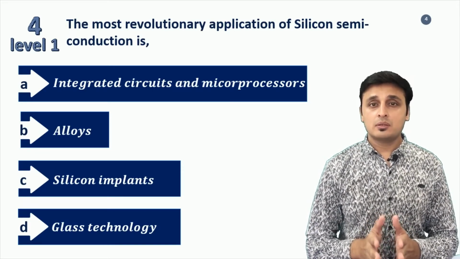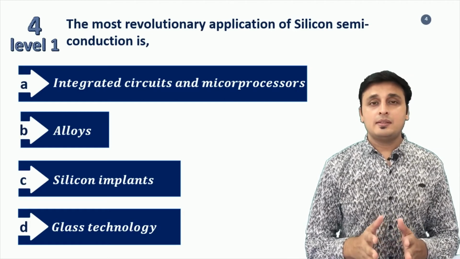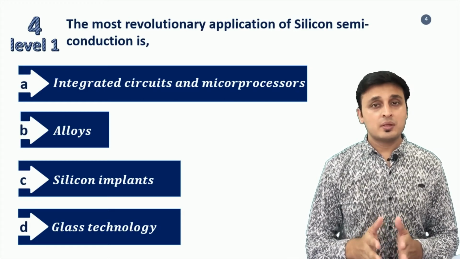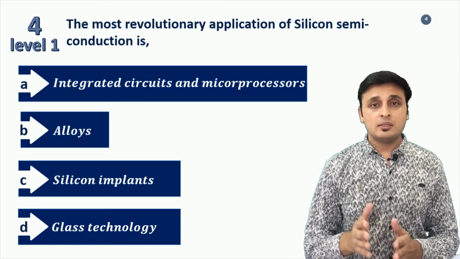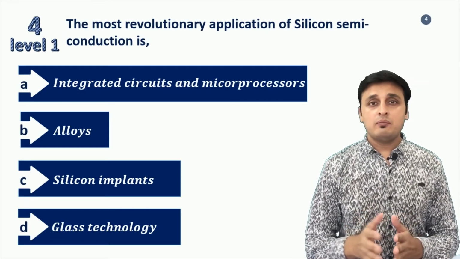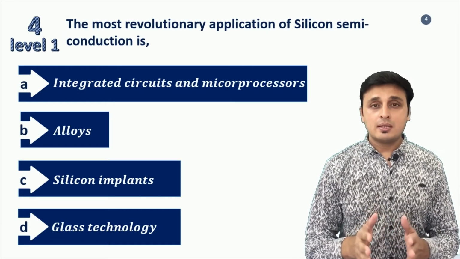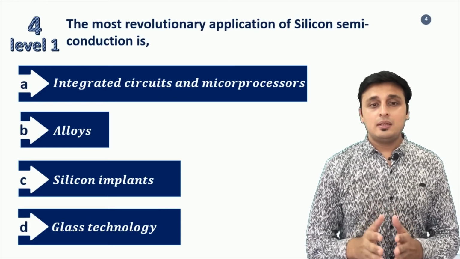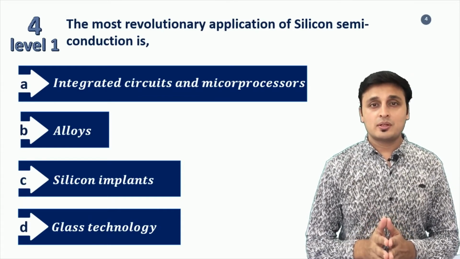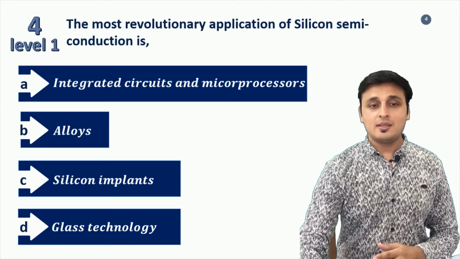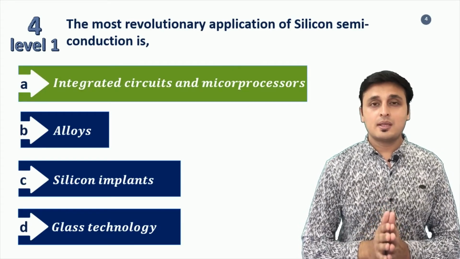Microprocessors are the part of the computer, the whole computer, and this is a great and revolutionary application we consider. Apart from that, the other applications are also linked with silicon, but the correct answer for this question is integrated circuits and microprocessor. So the correct answer is option A, that is integrated circuits and microprocessor.